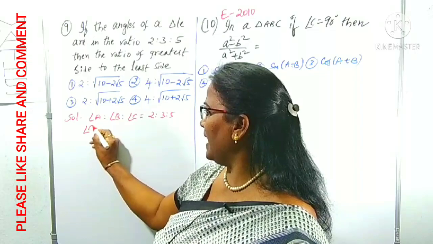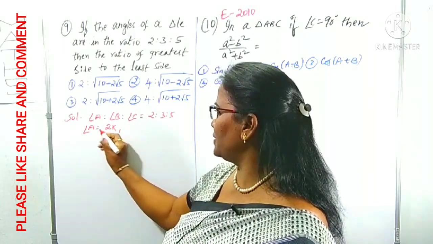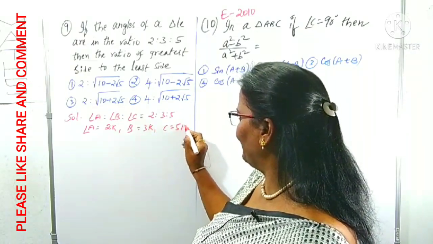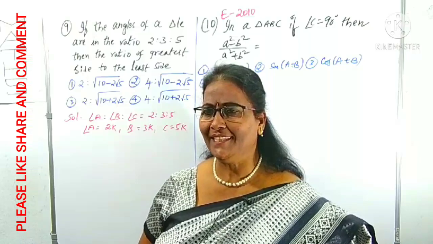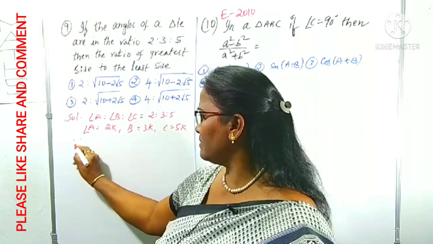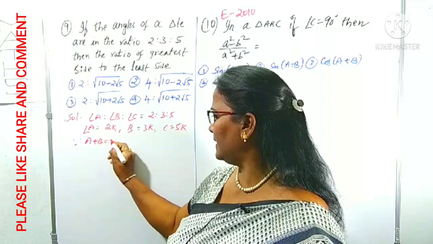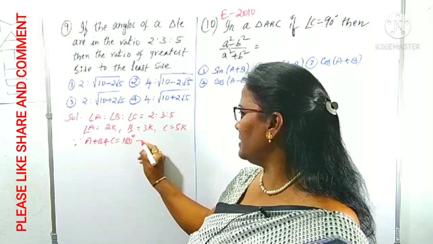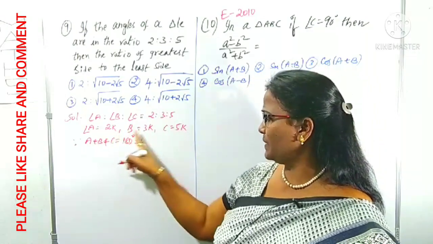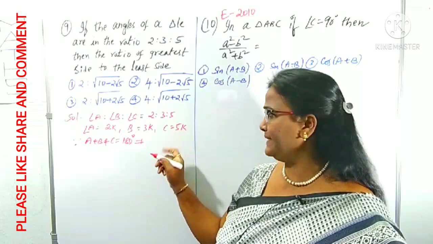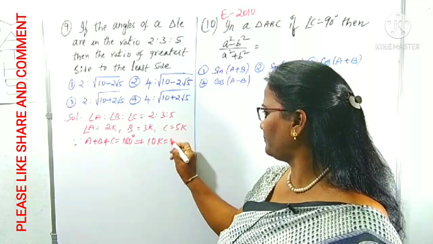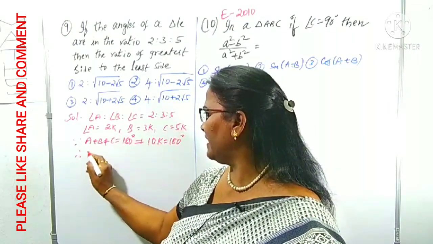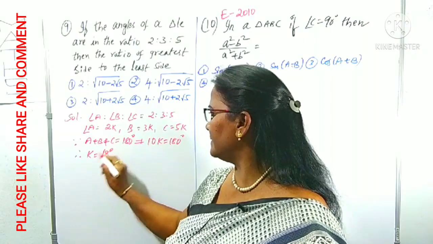For our convenience, we can use a proportionality constant K. That is, I am using angle A as a 2K, where K is proportionality constant, B is a 3K, C is a 5K. Where K is what? Proportionality constant. You know sum of the angles is how much? 180. A plus B plus C is equal to 180 degrees. Means indirectly A plus B plus C means 2 plus 3 5, 5 plus 5 10. 10K is equals to 180 degrees. Okay, from this 0 cancel. Therefore K value we got it as 18 degrees.